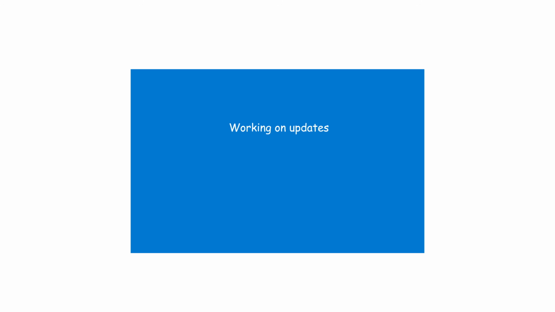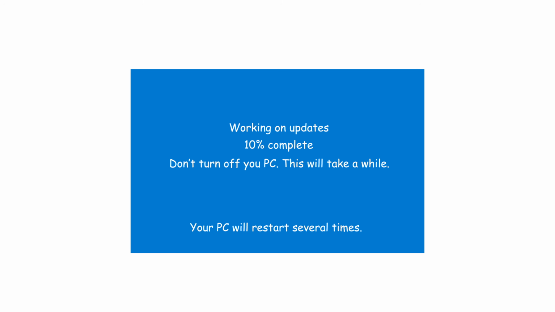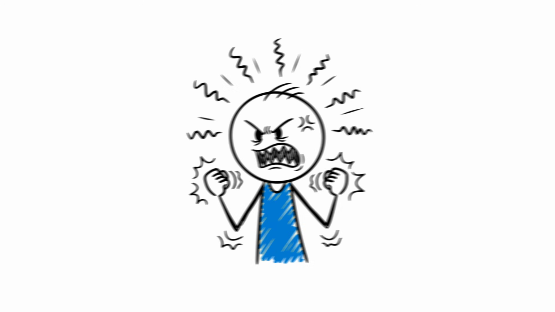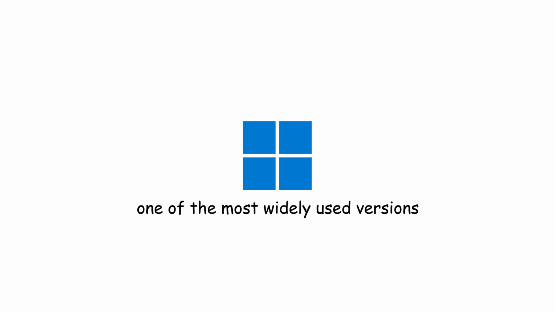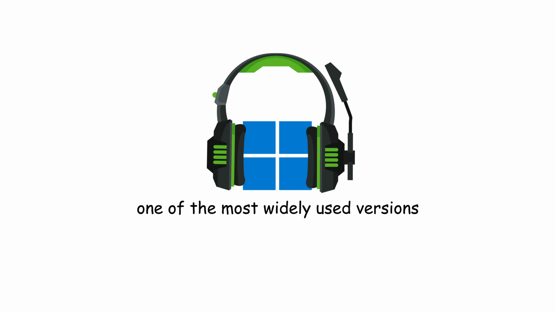But Windows 10 updates had a personality. Random reboots. Updates starting while you're working. Progress stuck at 99%. The kind of chaos that becomes memes for years. Still, it became one of the most widely used versions ever, especially for gaming.